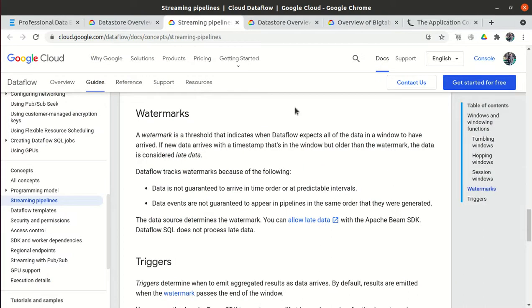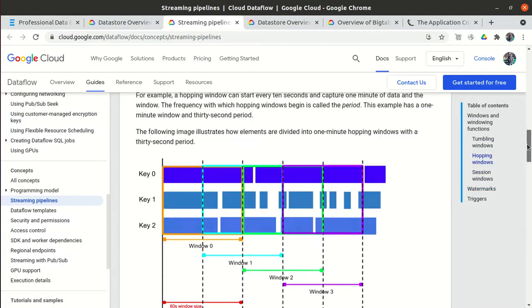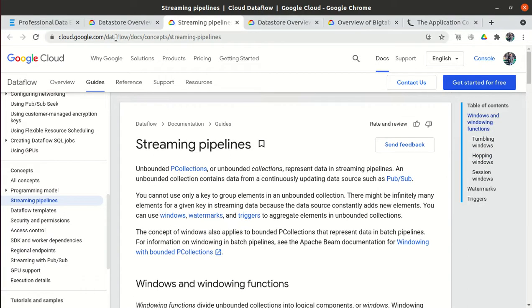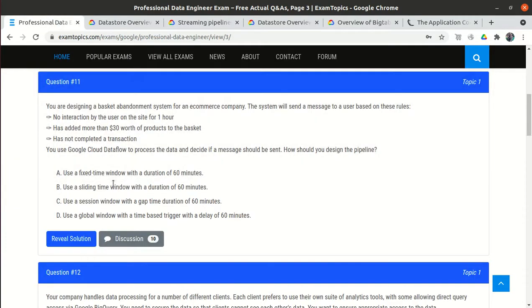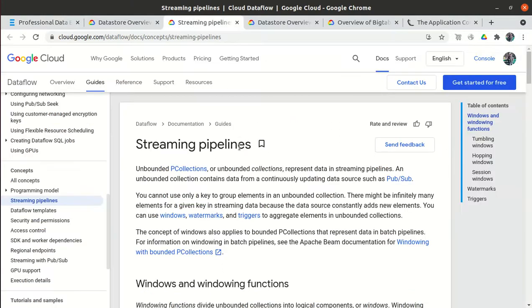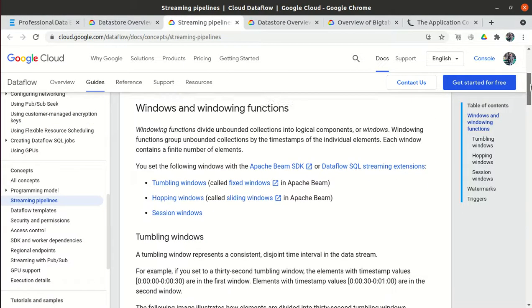But before going directly to the answer, let me show you the windows concept. This is the official Dataflow documentation, and these are streaming pipelines. Streaming pipelines means we continuously get the data. Here the pipeline is a streaming pipeline only, because we will get continuous data, as the user can interact with the website at any time. Let me show you, we have 3 window concepts.